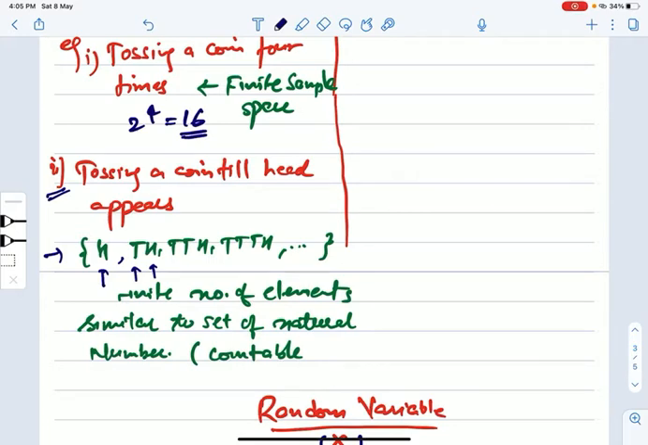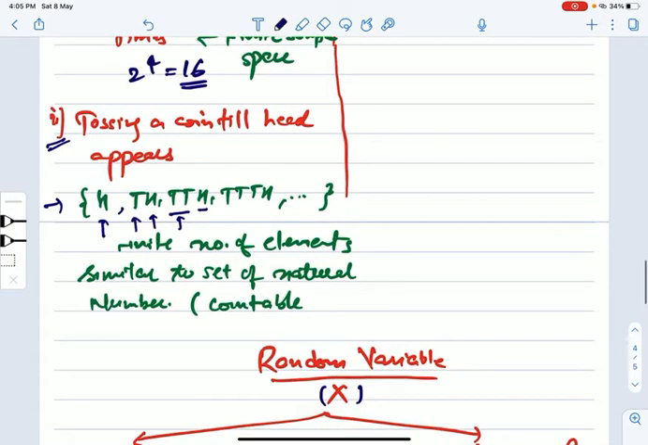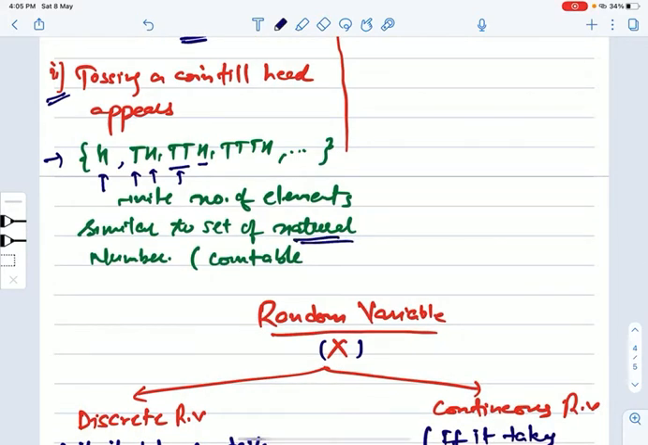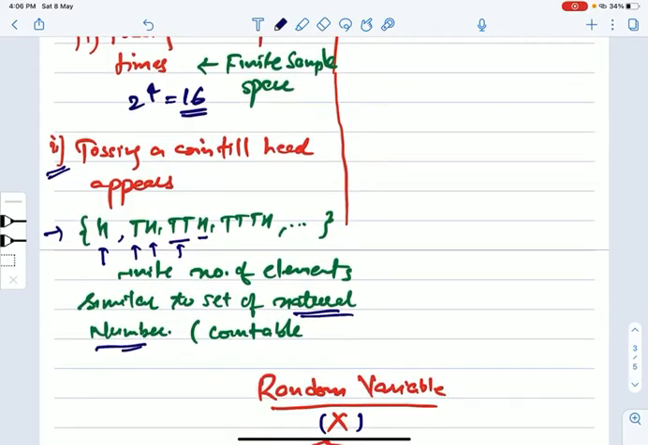But it is also possible that in the first 2 tosses you will get tail, and then on the third, and so on, like that. So there are an infinite number of elements in the sample space, but it is a countable sample space. That is a discrete sample space. Why? Because this set is similar to the set of natural numbers. Any set which is similar to the set of natural numbers, we will call that set a countable set, right? So that's why we call this sample space a discrete sample space.